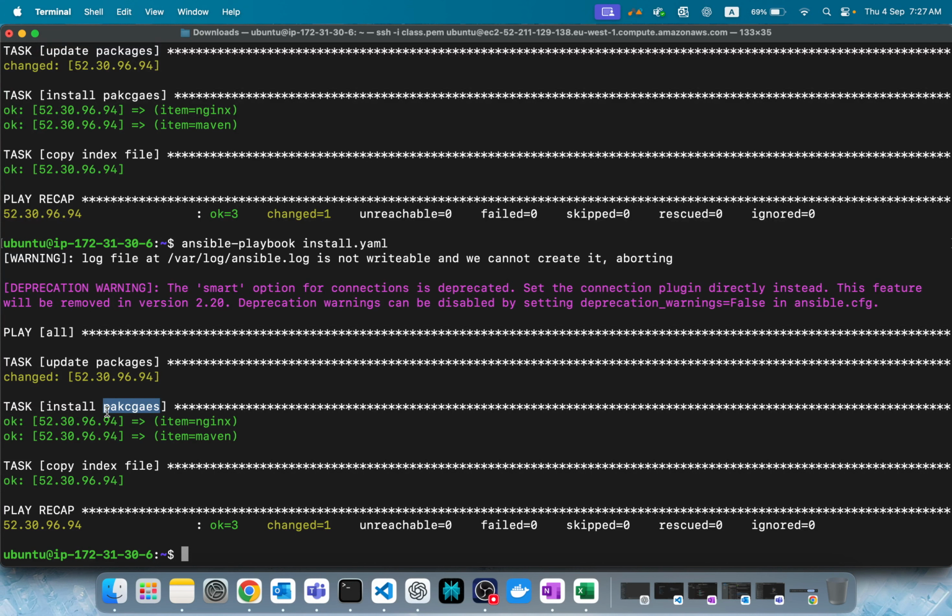This will execute node by node. So first, tasks are there, right? The update packages task is there. Let's imagine we have 10 servers. What happens now? Ansible will start this task on one server.